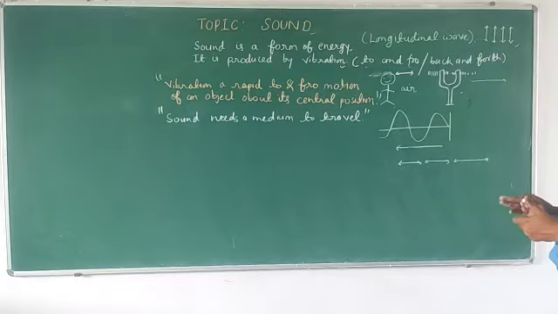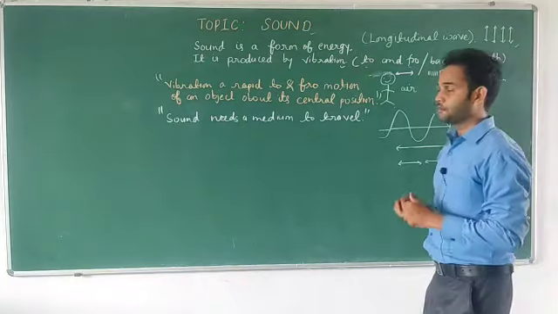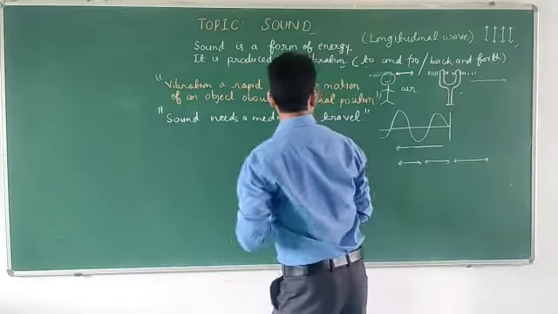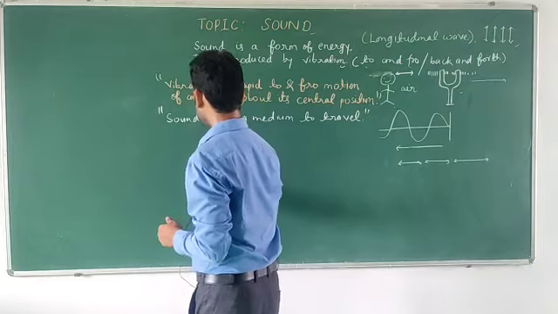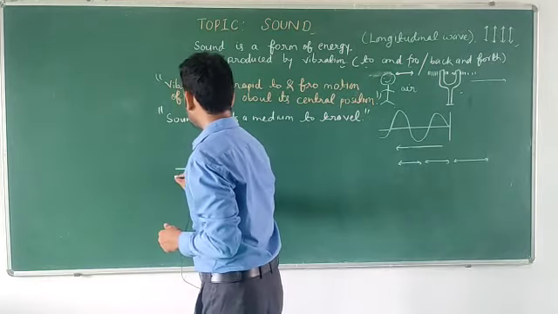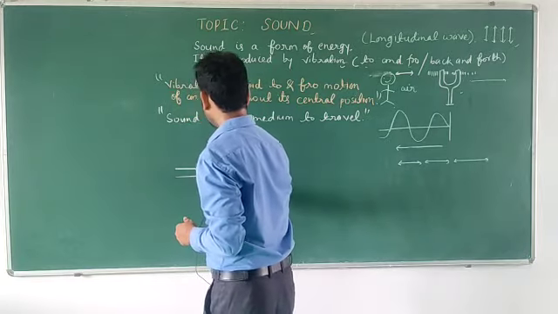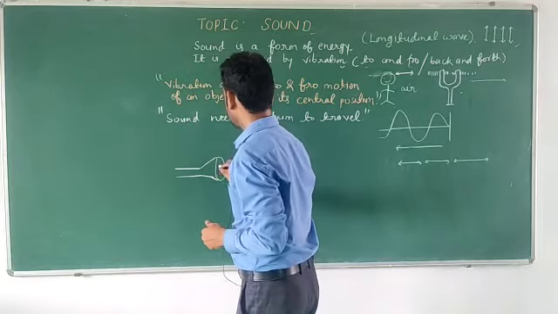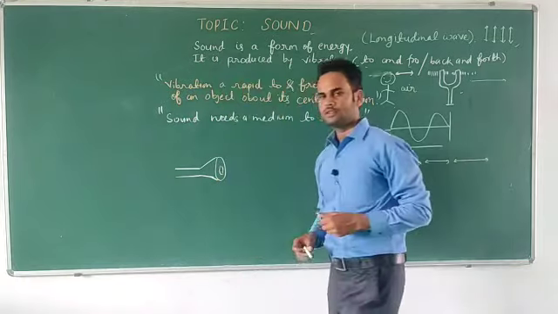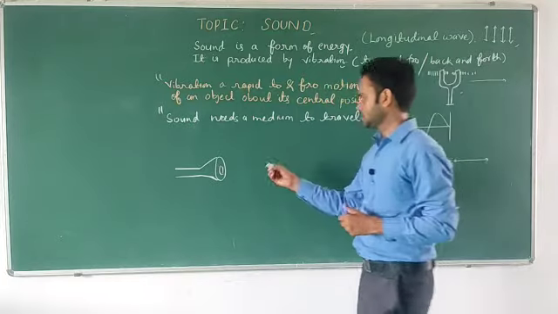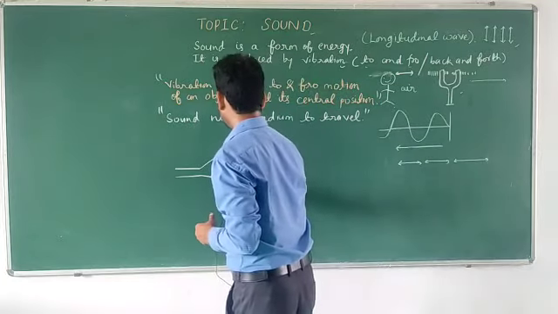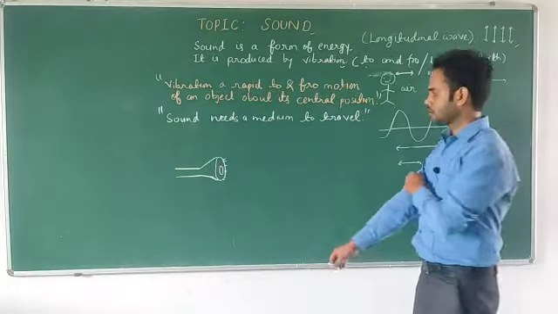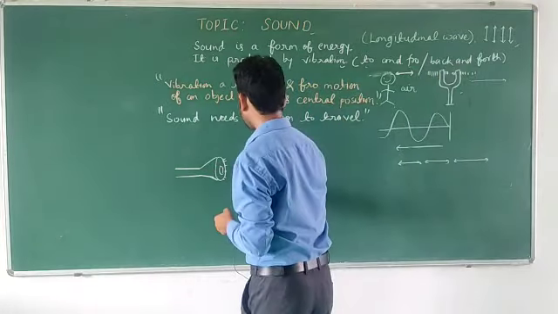Now we will discuss some more terms like compression and rarefaction. What are these terms? See, suppose this is a source of sound. What is the source of sound? The object which can produce sound. This is the source of sound, let's assume, and it is producing the sound by vibrating itself.